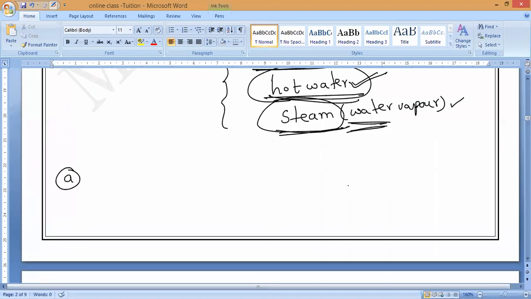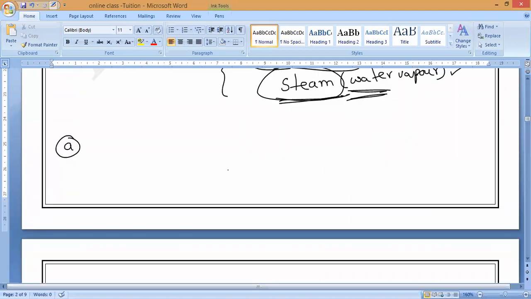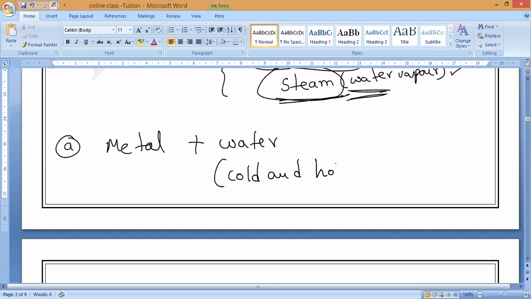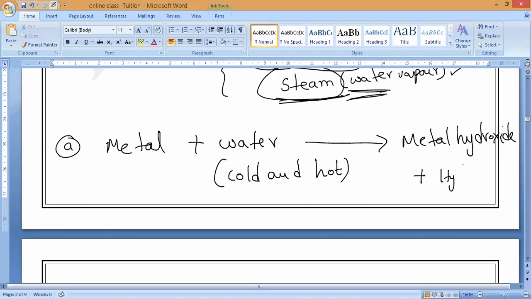Now everybody listen very carefully. If metal reacts with water, here water in the sense of cold and hot water, not steam, then they will form metal hydroxide plus hydrogen.